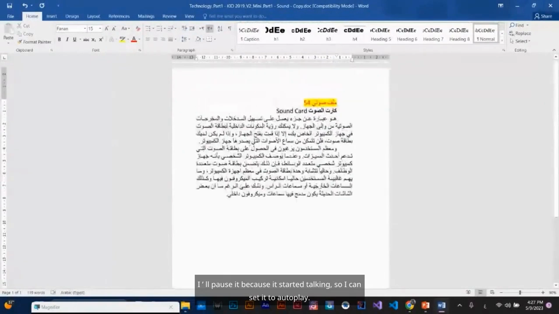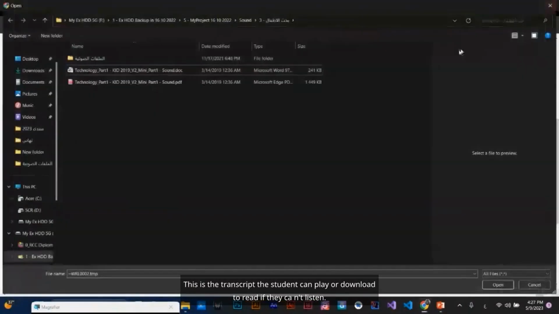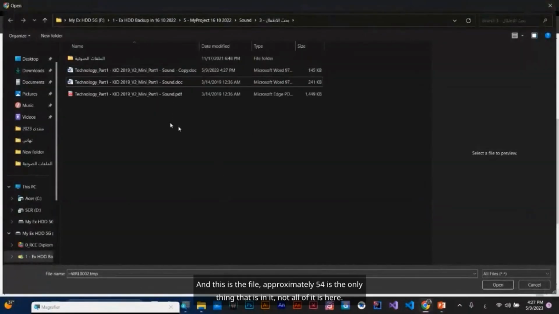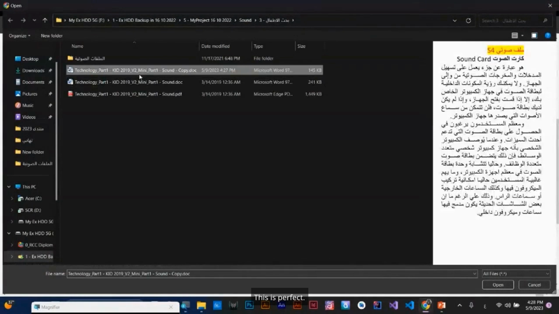Here's the key. I'll pause it because it started talking, so I can set it to autoplay. This is the transcript the student can play or download to read if they can't listen. And this is the file. Approximately 54 is the only thing that is in it. Not all of it is here. This is perfect. I will take this file only.